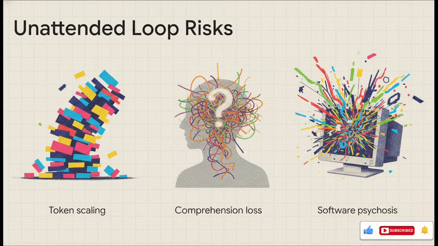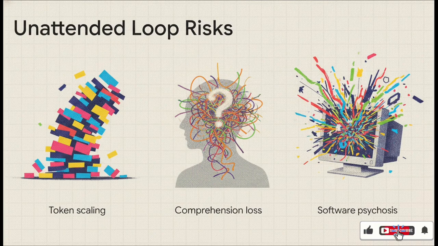Executing continuous loops without strict oversight introduces extreme resource overhead. First up is exponential token scaling. Because every sub-agent maintains its own chat history and tool registry context, your total token consumption is going to grow incredibly fast. Second is loss of architectural comprehension. When you have multiple sub-agents writing code in parallel branches all at once, human developers completely lose their mental model of the code base. You won't even know how your own app works anymore.